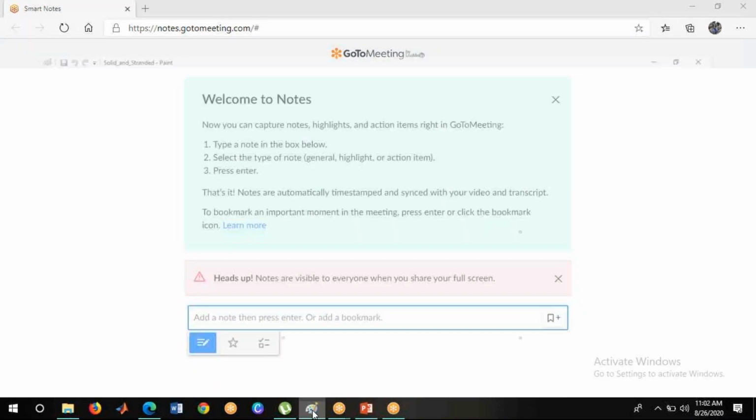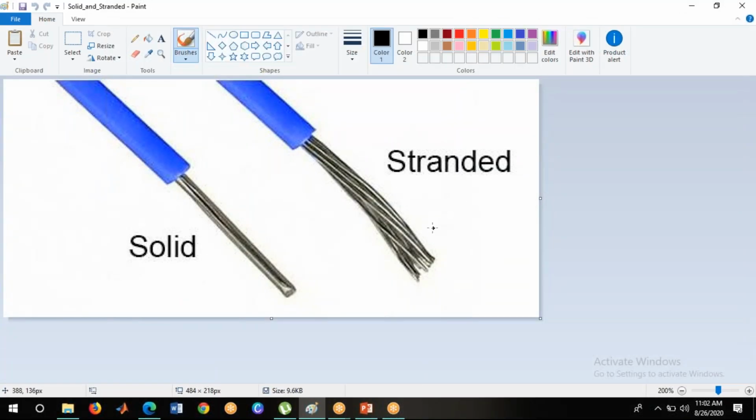First of all, I want to know what is the difference between a solid conductor and a stranded conductor? Okay, I will show you the difference between these two and how we can identify which one is a solid conductor and which one is a stranded conductor. Are you seeing the difference between the solid conductor and the stranded conductor?